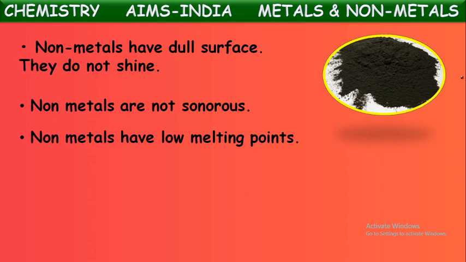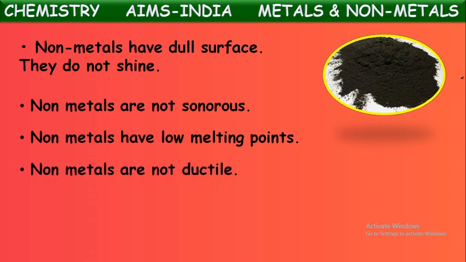I think you know what is meant by melting point: the temperature at which a solid converts into liquid state. Metals convert into liquid state at high temperatures, whereas non-metals can convert even at low temperatures. So we can say they have low melting points.